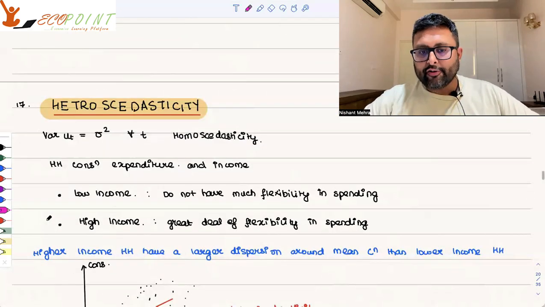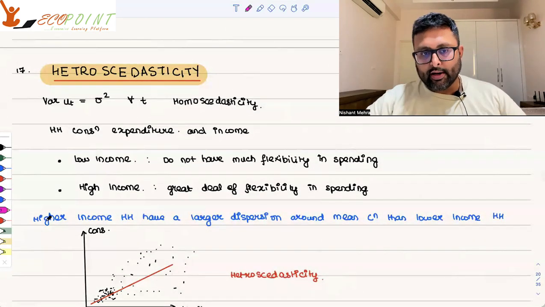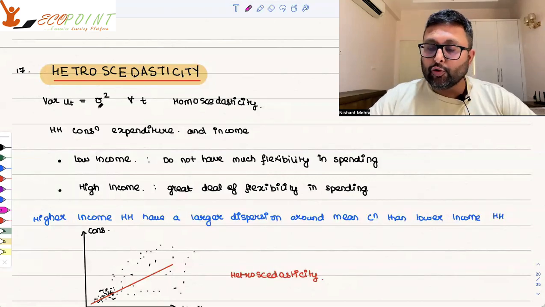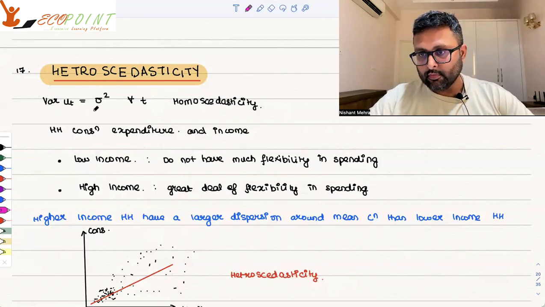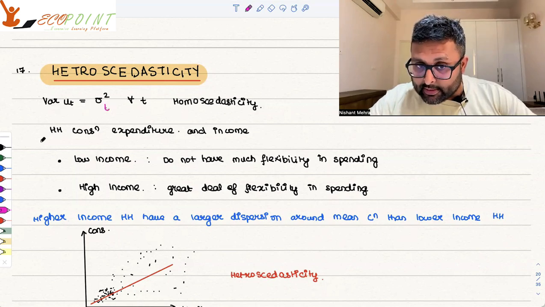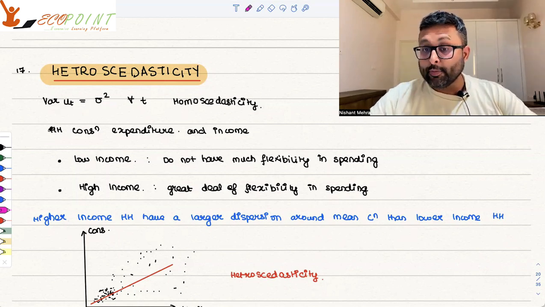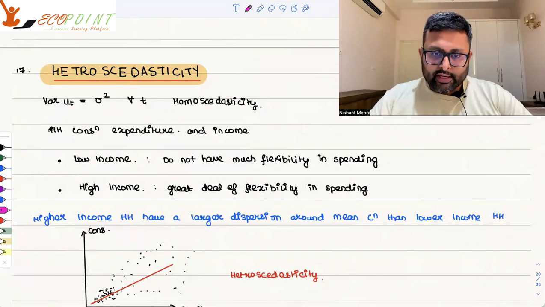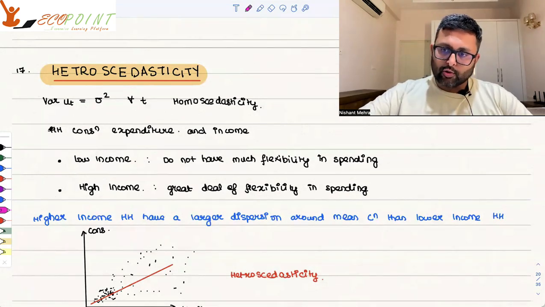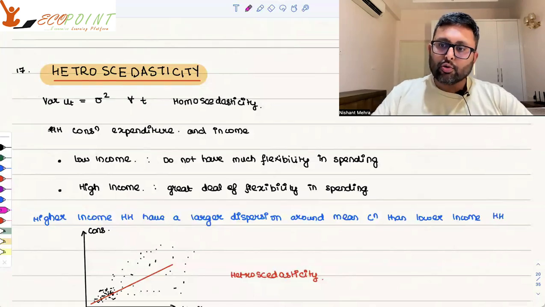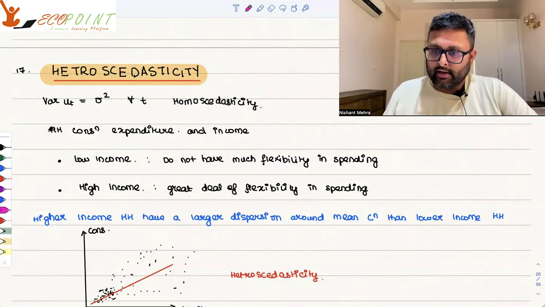And then you have heteroscedasticity. Homoscedasticity was that the variance of ut is sigma square. Heteroscedasticity is that the variance of ut is sigma square t, which is going to be different for all. Think about it: there are low-income households and high-income households. Low-income households do not have much flexibility in spending.